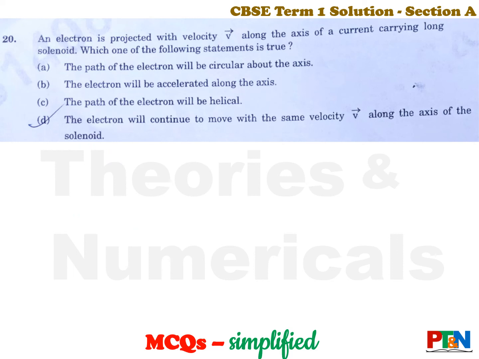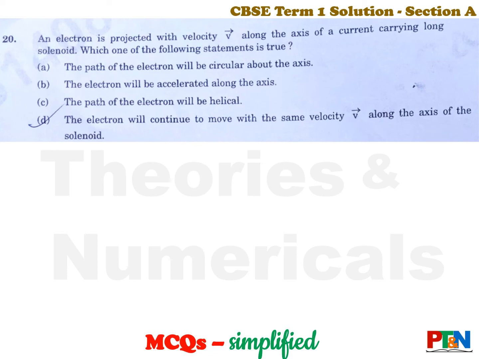Next one. An electron is projected with a velocity along the axis of a current carrying long solenoid. Which of the following statement is true? Concept based. Path of the electron will be circular. Electron will be accelerated. Path of the electron will be helical.